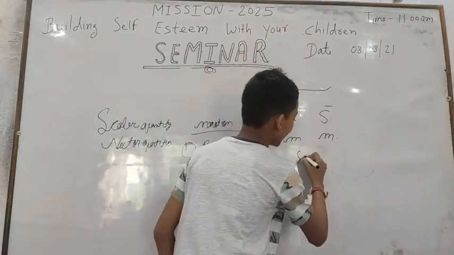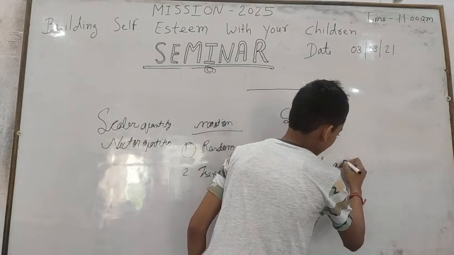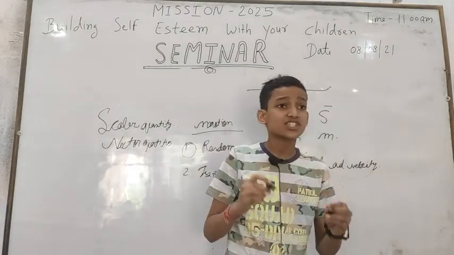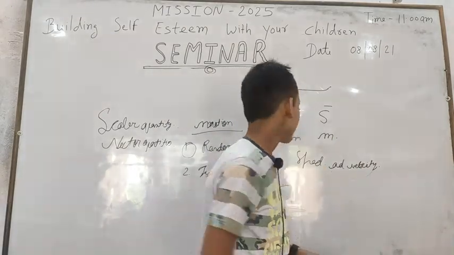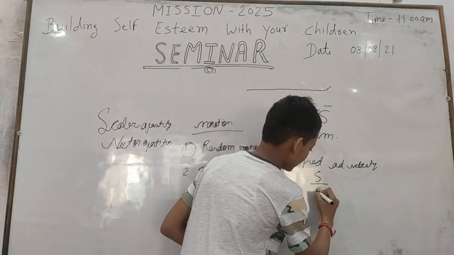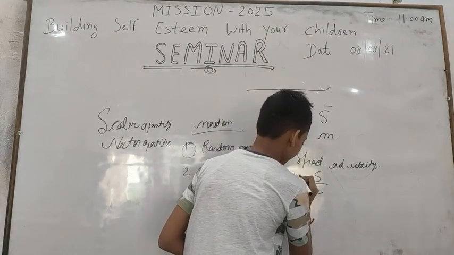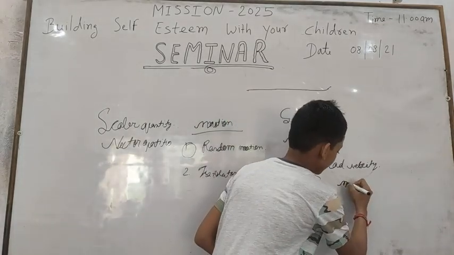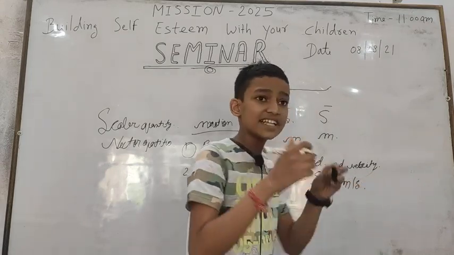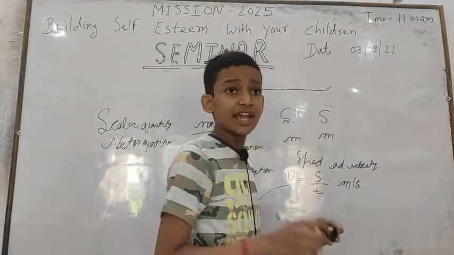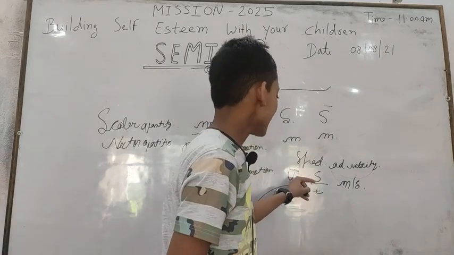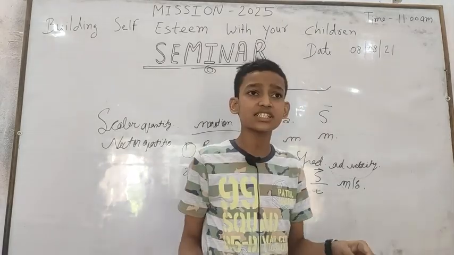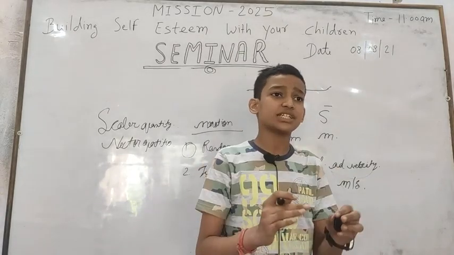Let's talk about speed and velocity. Speed: the distance per unit time is called speed. The formula of speed is S upon T. It is denoted by V and it is always positive. Its SI unit is meter per second. And then velocity. The displacement per unit time is called velocity. It is denoted by V vector and it is displacement upon time. Its SI unit is meter per second. It can be negative, positive or 0.